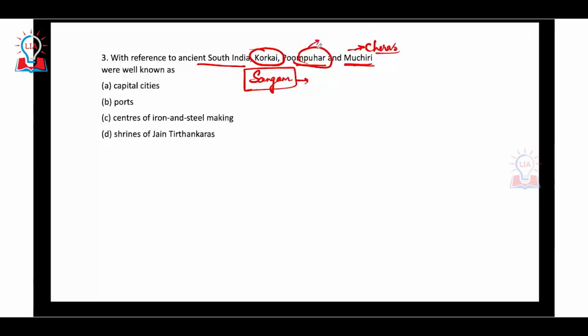Puhar was a capital city, and also a city very well known for pearls. Puhar, which was the port city of the Cholas, was a very important city for pearls. And also you have Korkai. So all these are ports.